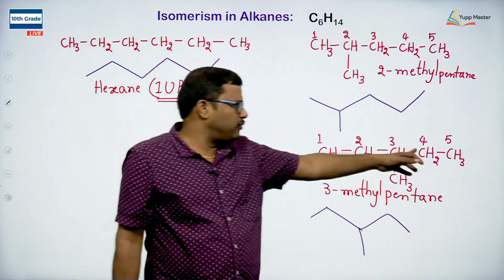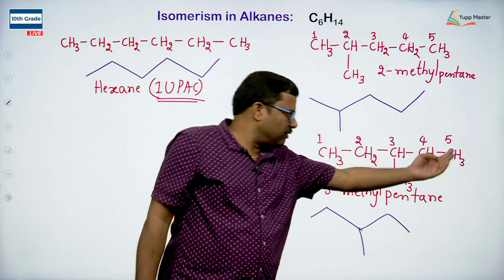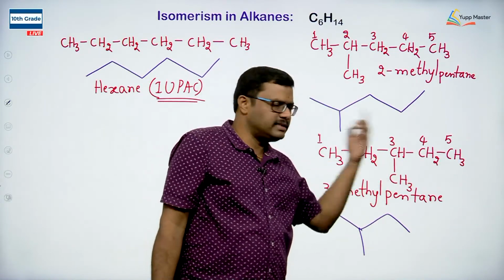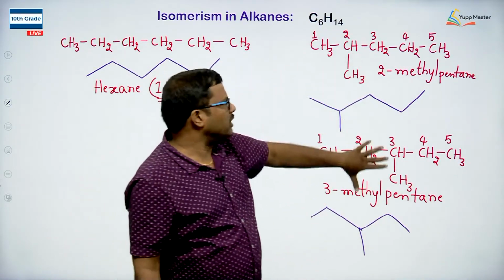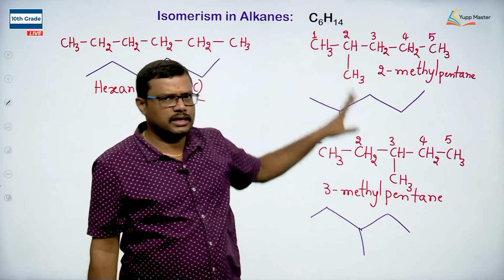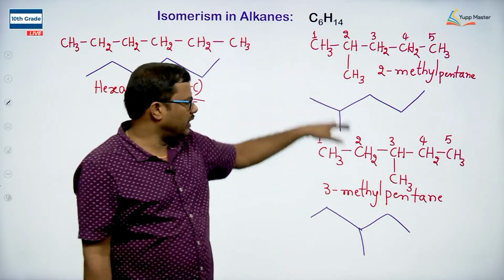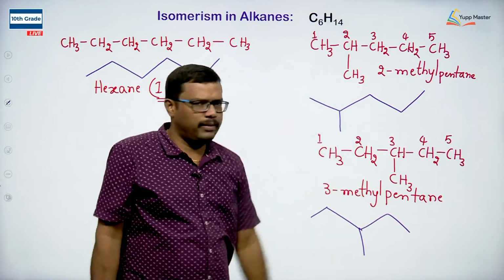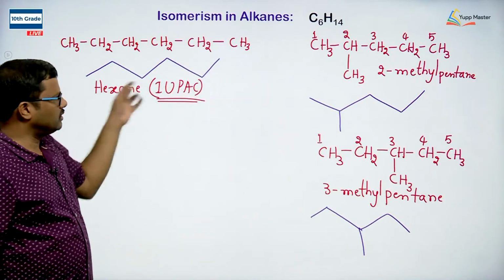If I want to substitute the 4th carbon, in that case I will start numbering from the other side, so that carbon gets the second position. So only 2 possibilities are there, at second position and at third position. So we are getting 2-methyl pentane, 3-methyl pentane. So these two are chain isomers of hexane.